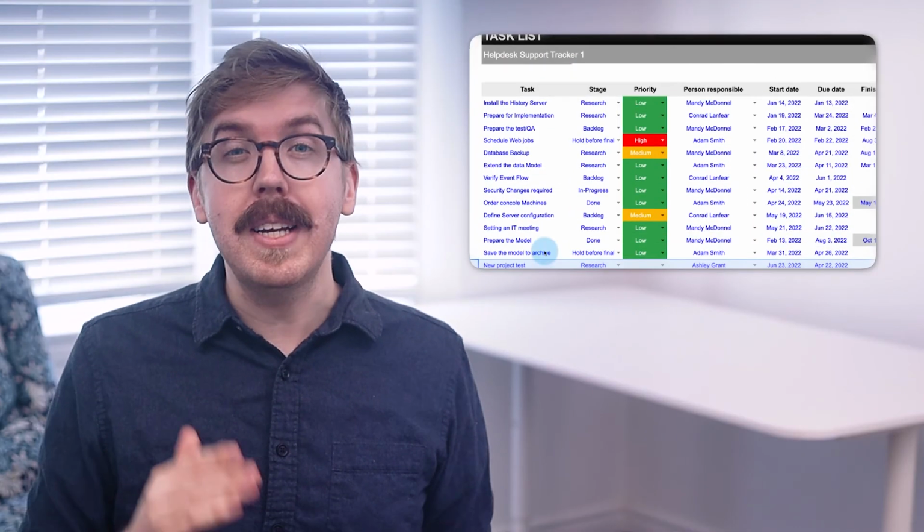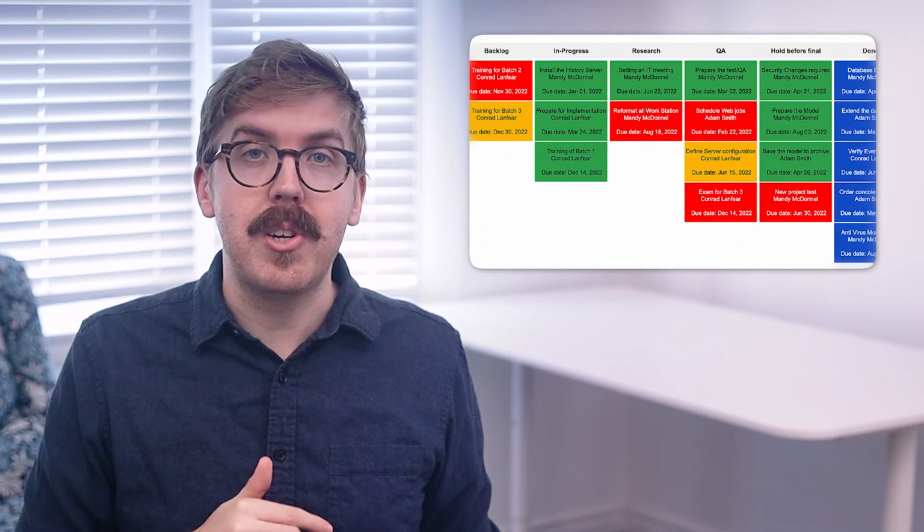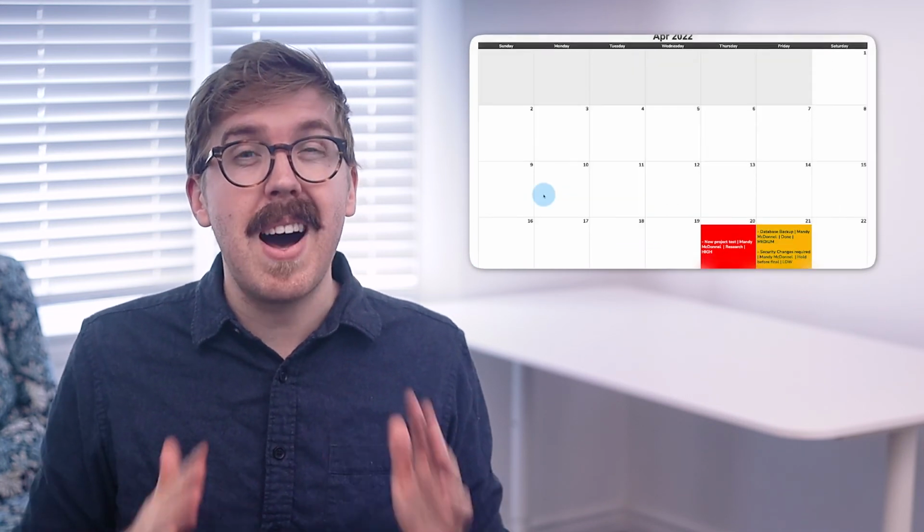And that's everything you need to know about Kanban. Don't forget, you can download and customize this Kanban spreadsheet for your own project management to save time and hours of work.